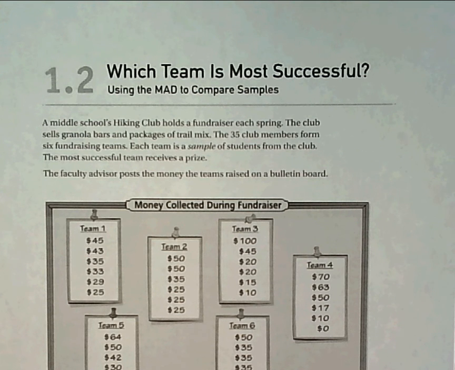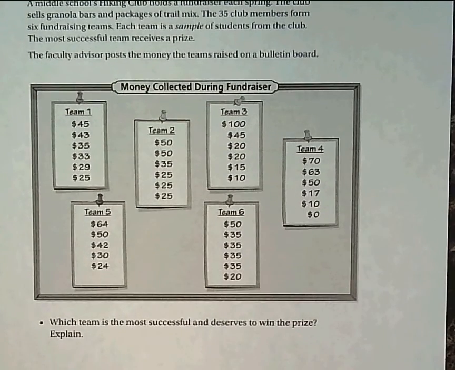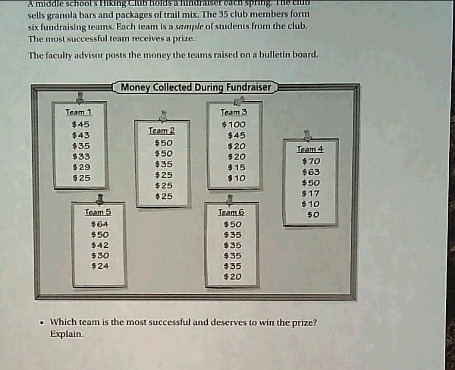The faculty advisor posts the money the teams raised on the bulletin board. So here we actually have the 6 different teams, and we want to know which team is the most successful and deserves to win the prize. Okay, so we have 6 different teams with each of the amounts that each team member raised.